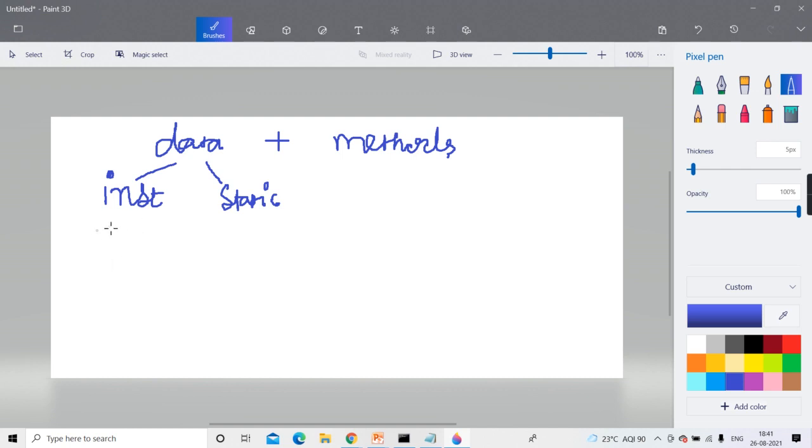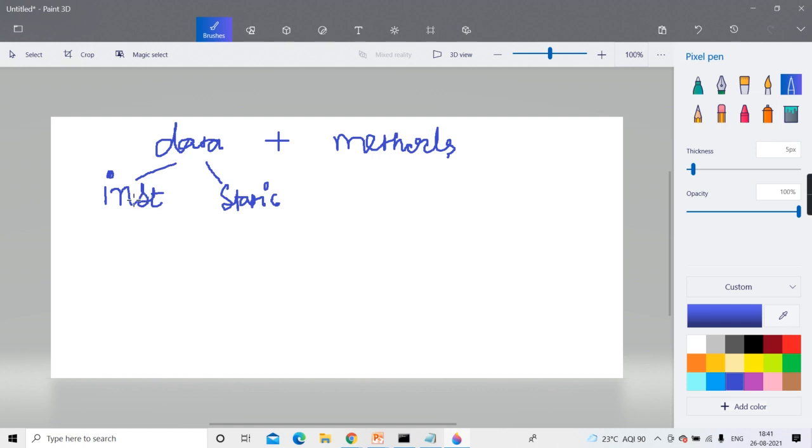Each object will have its separate copy. And it will come into existence only when you create an object. Unless and until you create an object, instance data will not come into existence. All the points you should remember, very basic points.